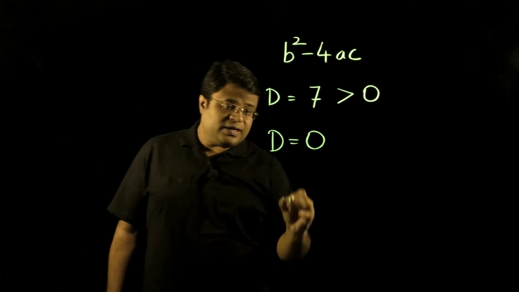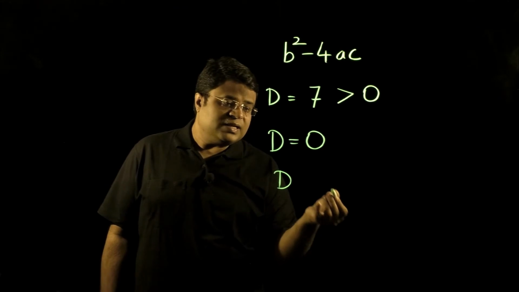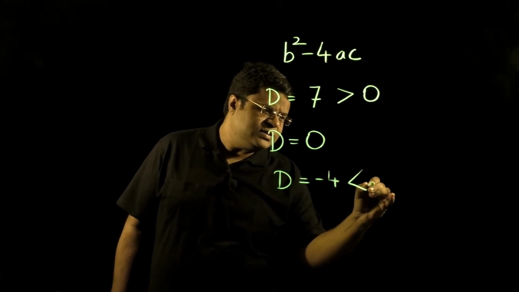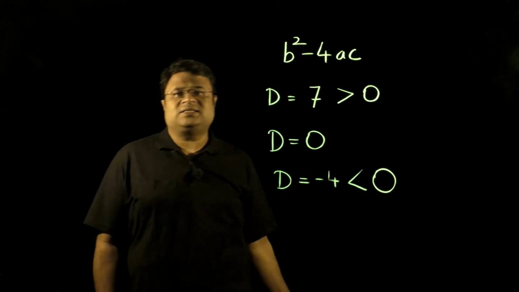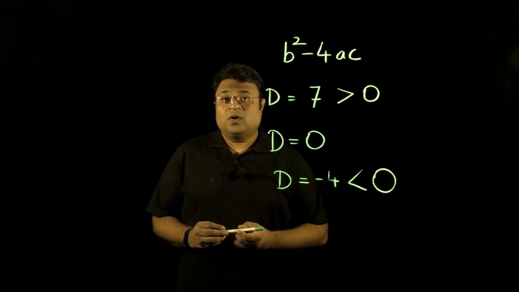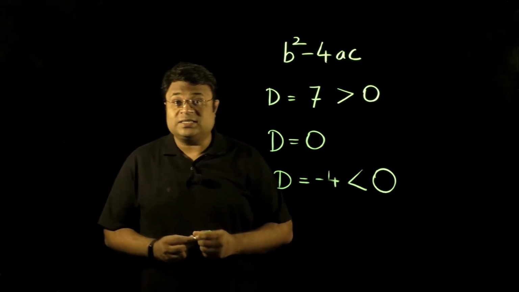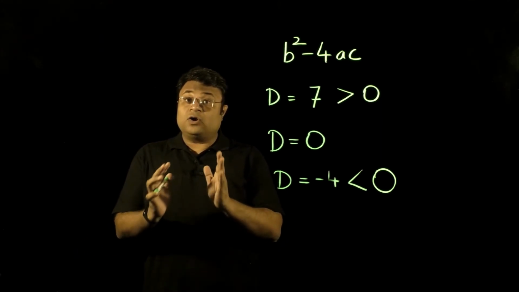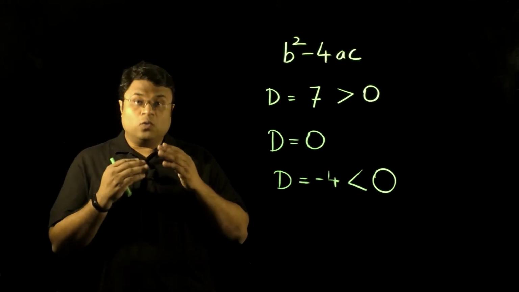And third possibility is d is a number, let's say minus 4, that means it is less than 0. Alright, so now please understand. You can note this thing in your notebooks and remember it.